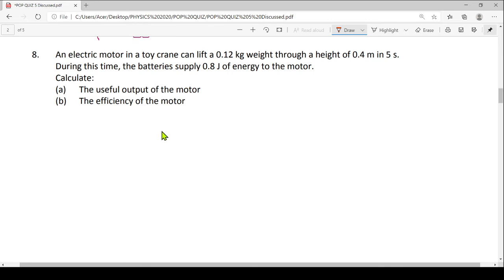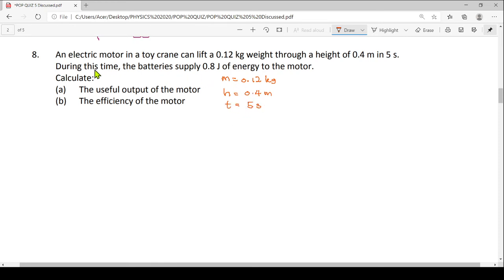Alright, so let's analyze the question and try to list out all the information given. Here we are given the mass, so the mass is 0.12 kilogram. The height, the displacement in other words, is 0.4 meter, and the time is 5 seconds.